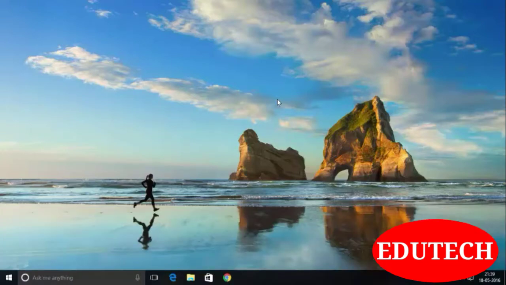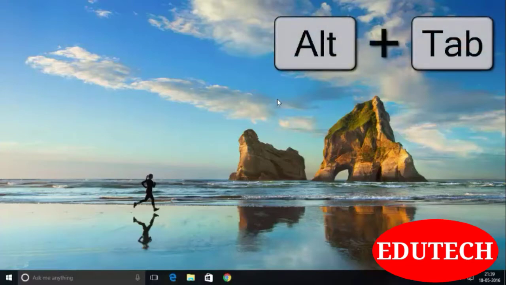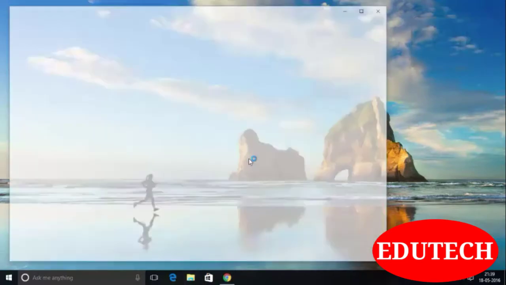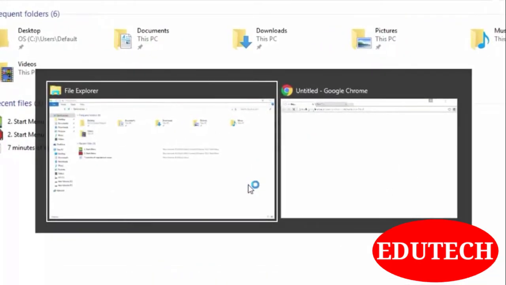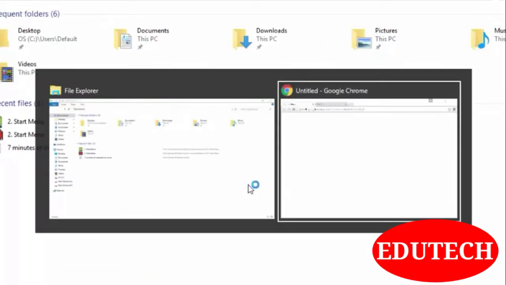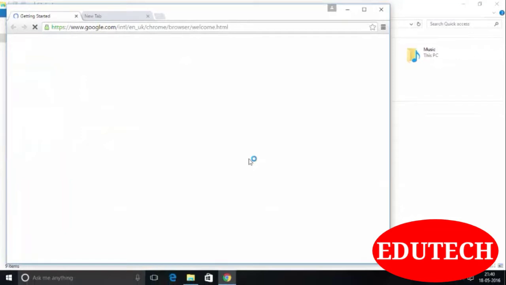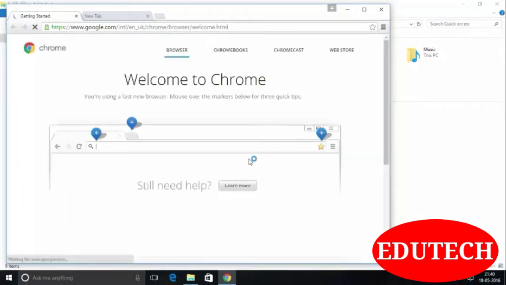Switching between apps should be easy. Windows 10 has the old version of the switching method with a new flavor. You can switch between apps using the Alt plus Tab key. When you press the Alt and Tab keys, you will see the windows that are open. You can navigate through windows by pressing the Tab key repeatedly. So this way you can switch between apps using Alt plus Tab.